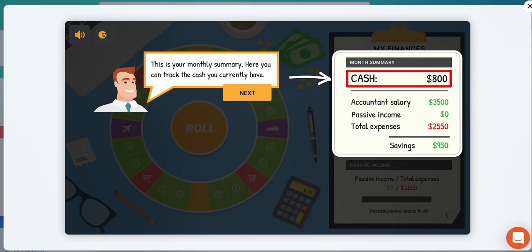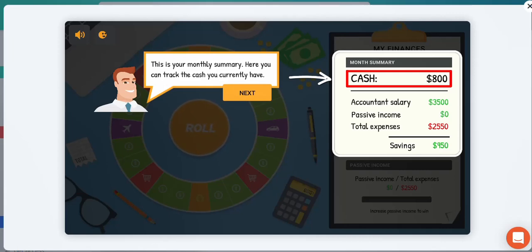Here you can track the cash that you currently have. So you can see that all businesses or individuals are going to have a certain amount of money that they have available. The cash available here in this example is $800. Then you'll see that there's obviously an accountant's salary. So that's the job that this guy has. They've got passive income that could potentially come from different investments. And then you've got a certain level of expenses.